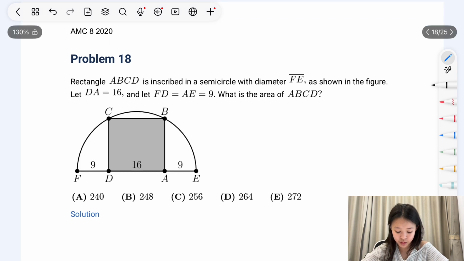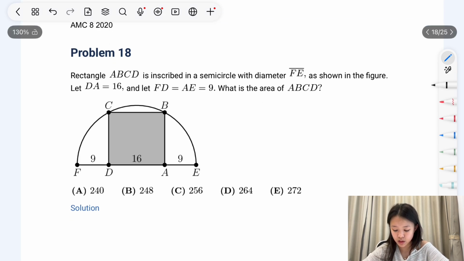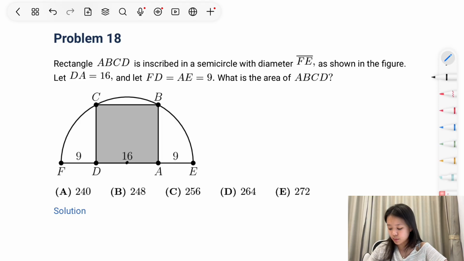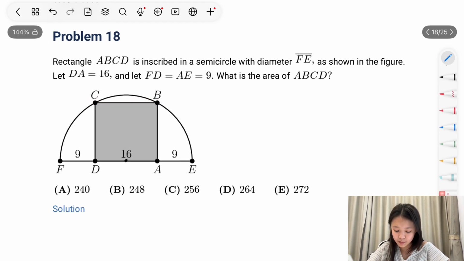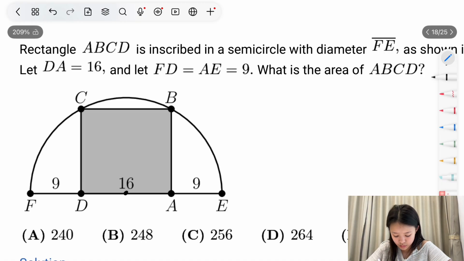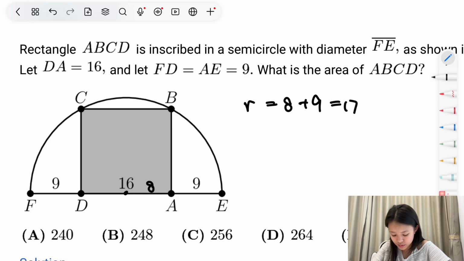Problem 18. Rectangle ABCD is inscribed in a semicircle with diameter FE, as shown in the figure. Let DA equal 16, and let FD equal AE equal 9. What is the area of ABCD? To find the area of ABCD, we need to find one of the side lengths, since we need to find either BA or CD, since we know that DA, our base, is already 16. So if we write out the length of this, we know that the whole radius equals 8 plus 9, which equals 17.